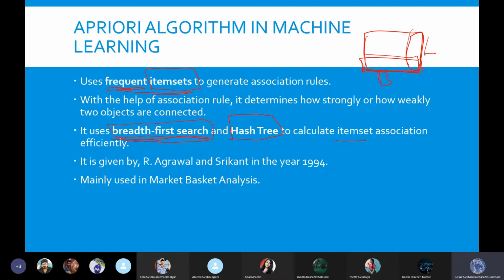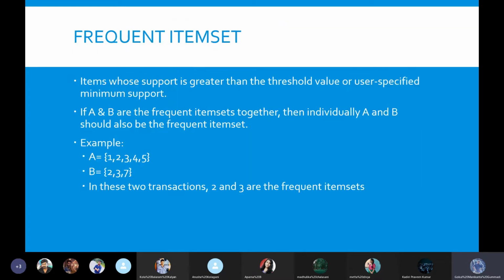This Apriori algorithm was given by R. Agrawal and Srikant in the year 1994. It is mainly used in market basket analysis, as I have already explained. Coming to what is a frequent item set.